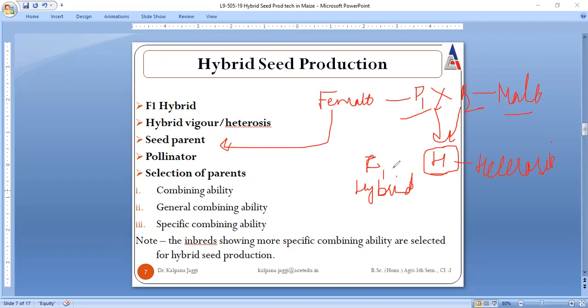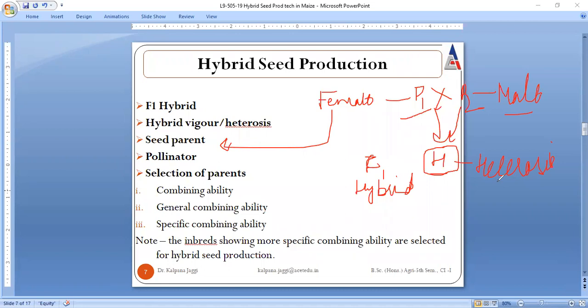So what is F1 hybrid? It is the progeny of a cross between two parents, where the two parents are two plants. This is called F1 hybrid. When selected parents are crossed together, F1 hybrid is obtained from the cross. And as I said, its feature is that it performs better than its parents, and this phenomenon is called heterosis.